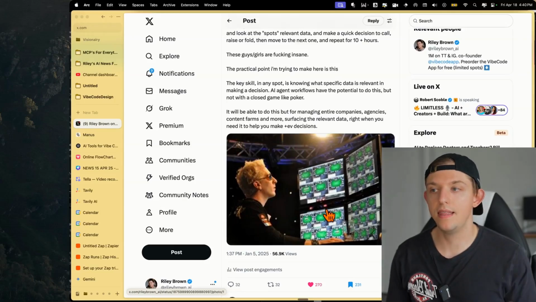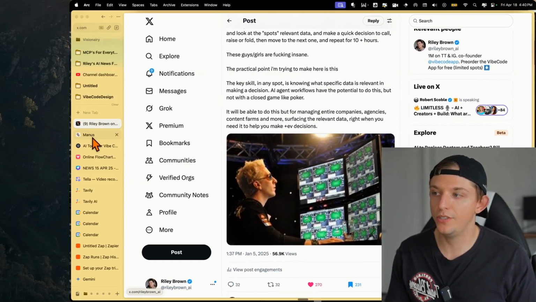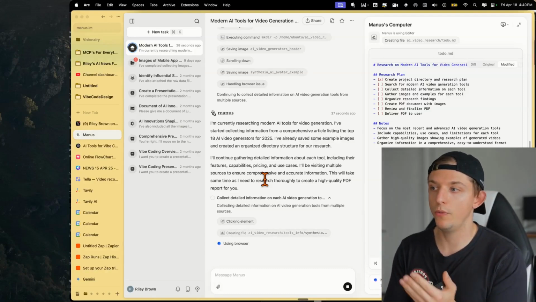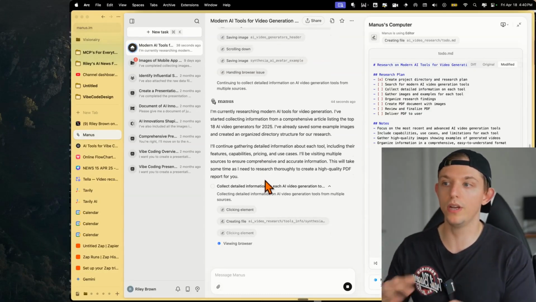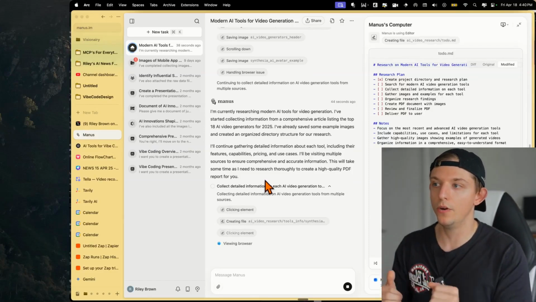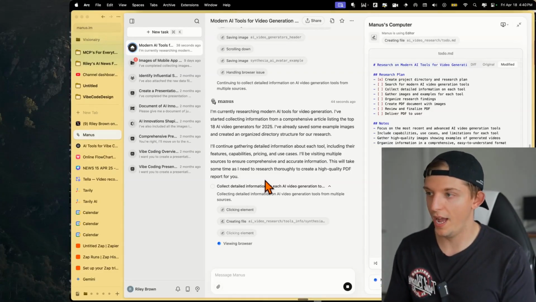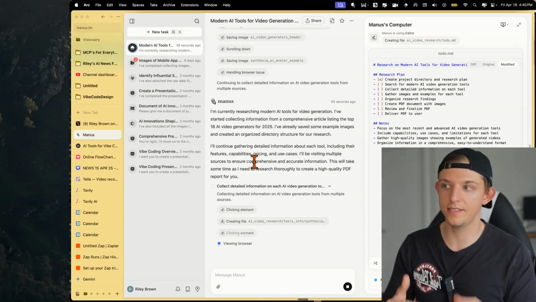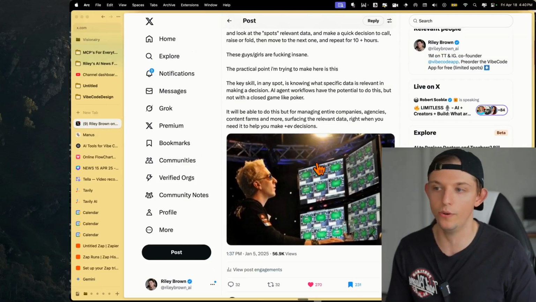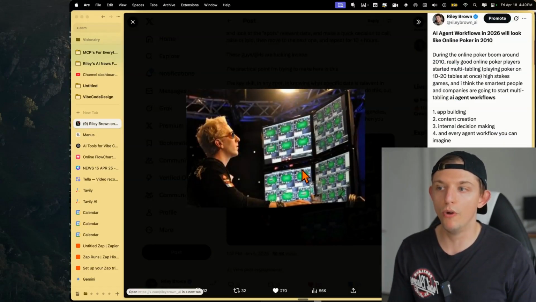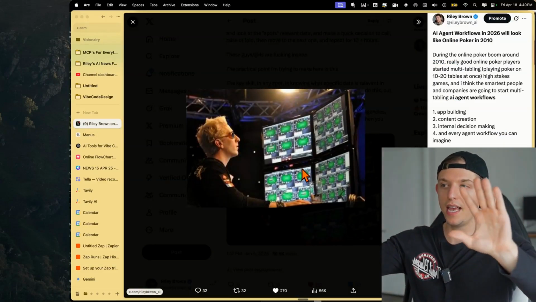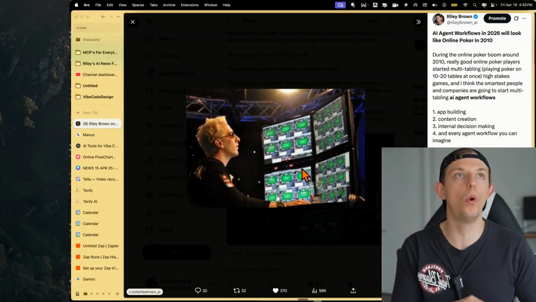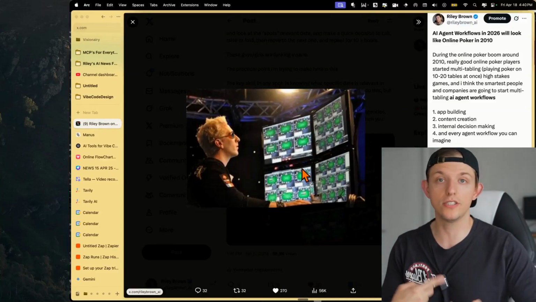And I think that the future of AI agents, right, as you can see here, we've basically sent off these employees. There's nothing that we could do right now, other than we could actually manually do some work or take the research. But I think that a lot of the work will actually be using these AI agents asynchronously to do a bunch of tasks. And I think that there will be a CEO in the near future, within the next year, who will run a company managing these AI agents on these multiple screens. And you're just going to be there and you're going to be like, all right, Manus 1, Manus 2, Manus 3, Manus 4. And it's going to cost a lot of money in agents.